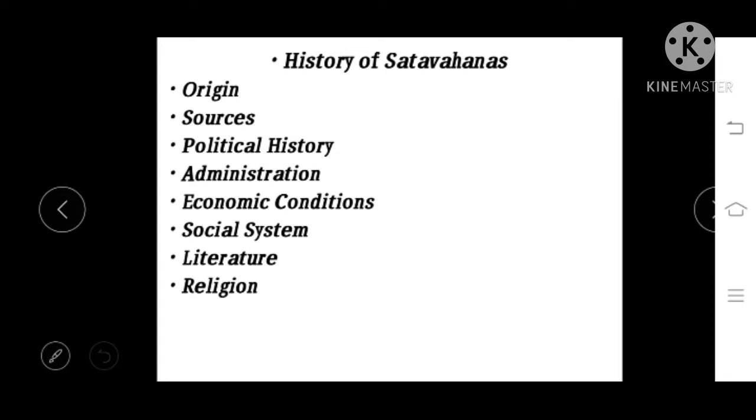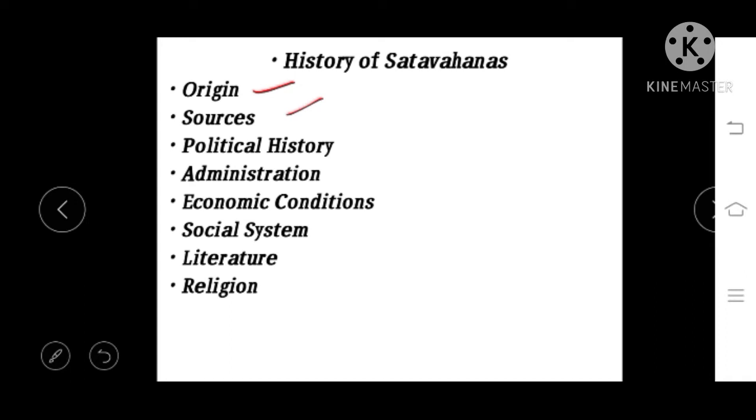First we will be discussing the origin of Satavahanas, where they originated and which historians and books speak about the origin of Satavahanas. Then the second one, we will be discussing the sources. What are the sources to construct the history of Satavahanas?